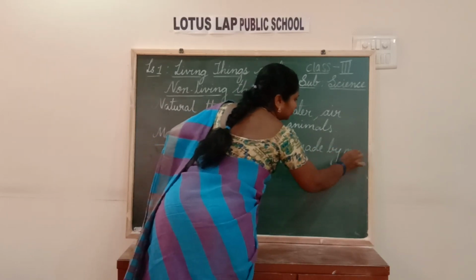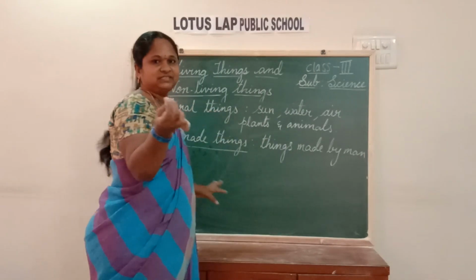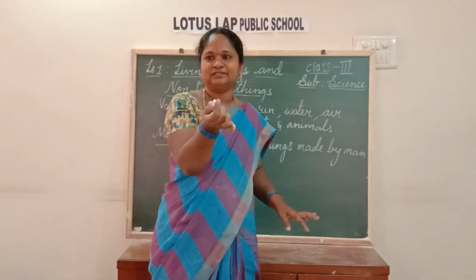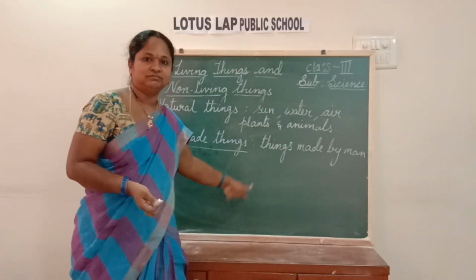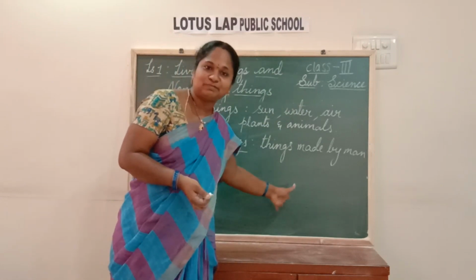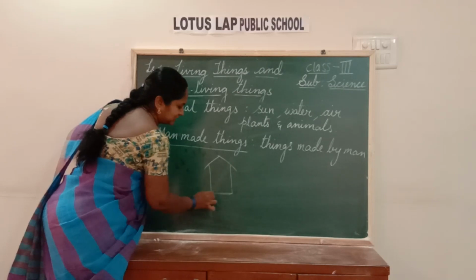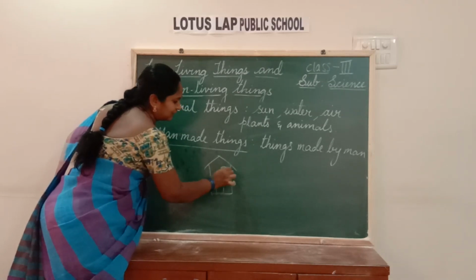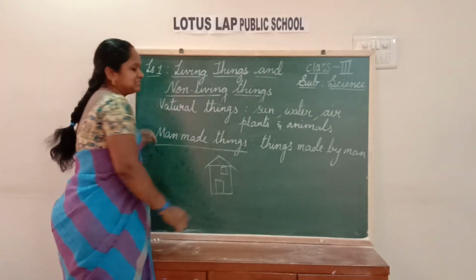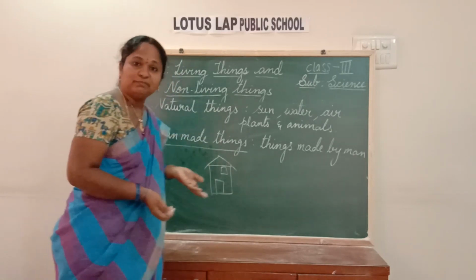Now, I am writing with a piece of chalk, isn't it? It is a man-made thing. You are writing on the board. This is also a man-made thing. This is made by man. For example, if you take a house, yes, a house is also a man-made thing, isn't it? Yes, aeroplane. An aeroplane is a man-made thing.